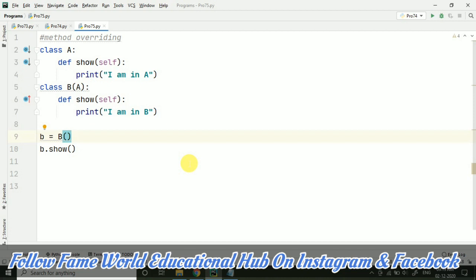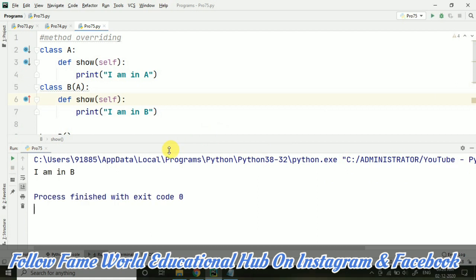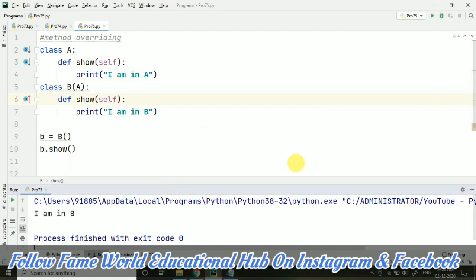I hope you have written your answer in the comment section and now I'm just going to run this program. Okay, it's "I am in B". So maybe some people thought wrong that it will be "I am in A, I am in B" both. Some people must have thought that it is "I am in A", maybe. But the answer is "I am in B".